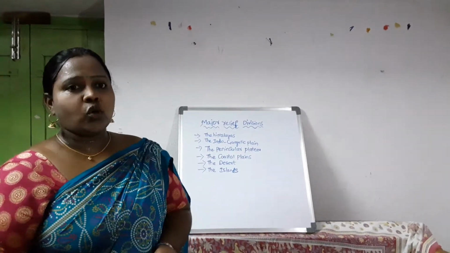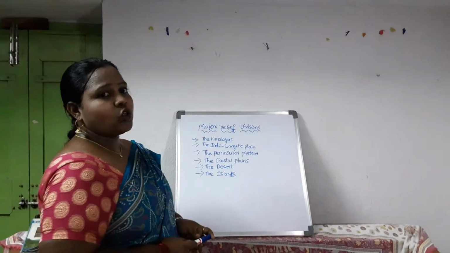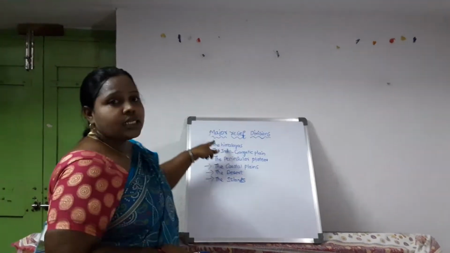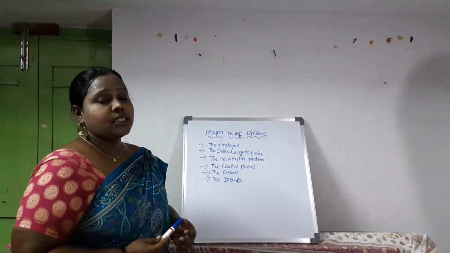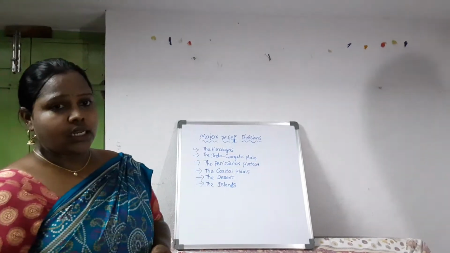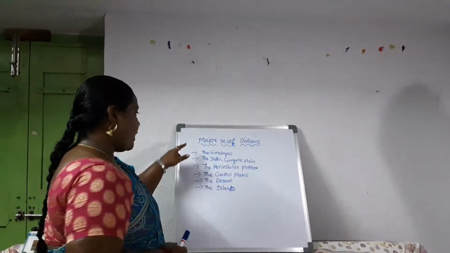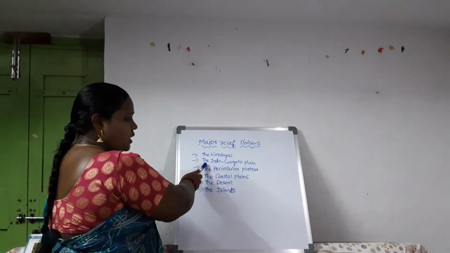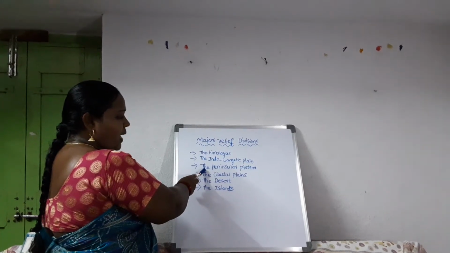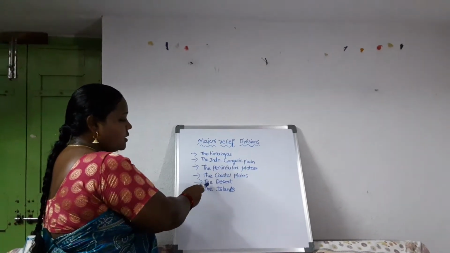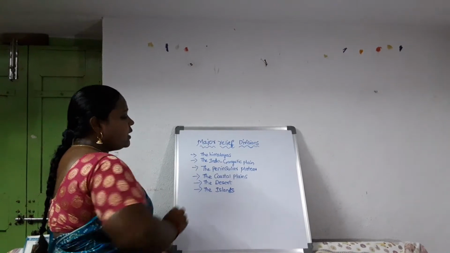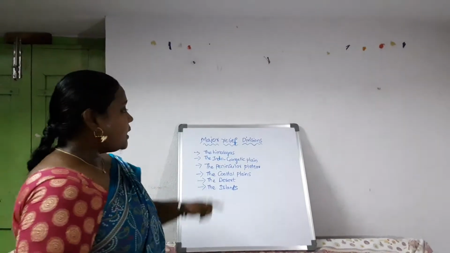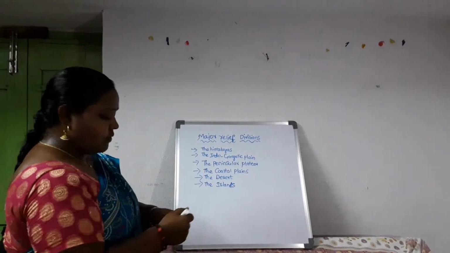Today we will be dealing with our next topic of the first lesson, that is major relief divisions. What are the major relief divisions that are present in India? First one is Himalayas, second is Indo-Gangetic Plain, third is Peninsular Plateau, fourth the coastal plains, fifth the desert, sixth the islands. These are the major relief divisions.